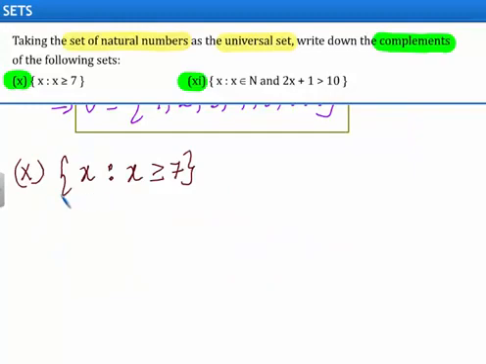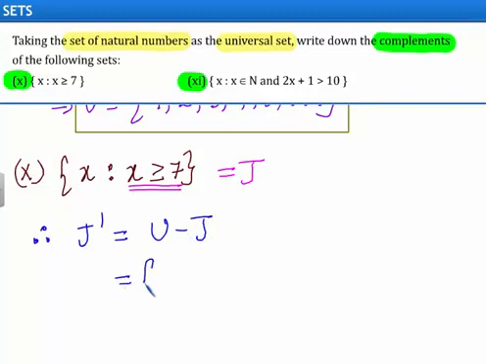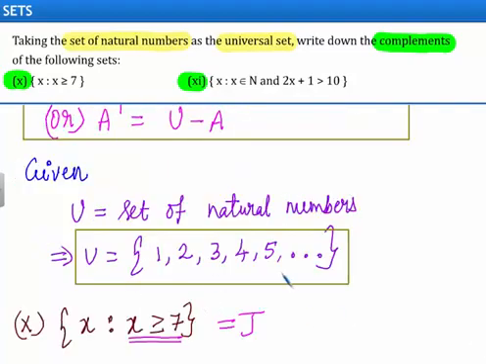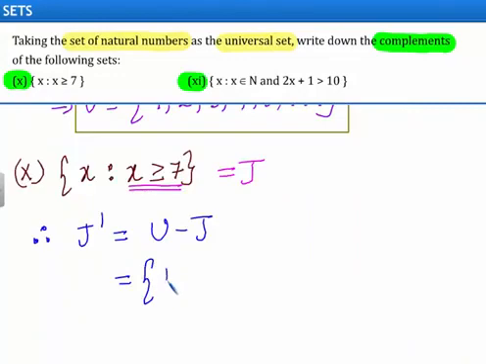First set given is set of x such that x greater than or equal to 7. Let us take this set as set J. Therefore, set J complement will be equal to universal set minus the set J. This will be equal to the set of elements which are in the universal set but not in the set J. They are 1, 2, 3, 4, 5, 6.